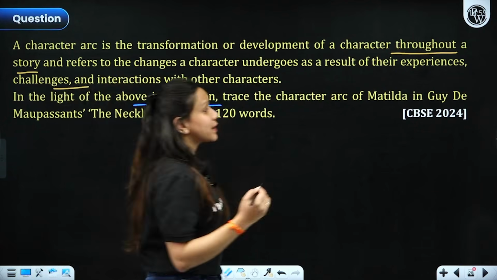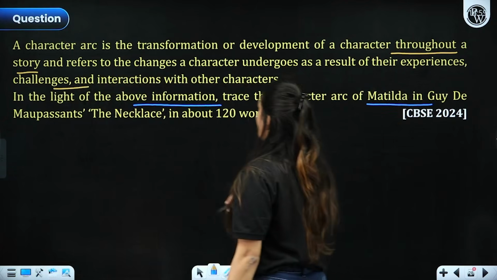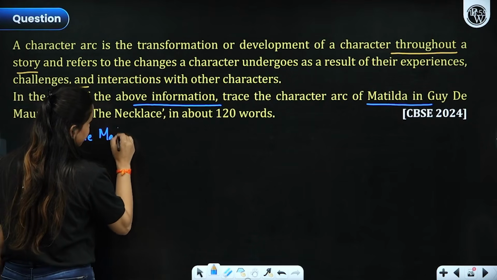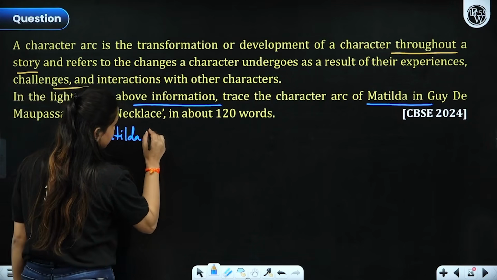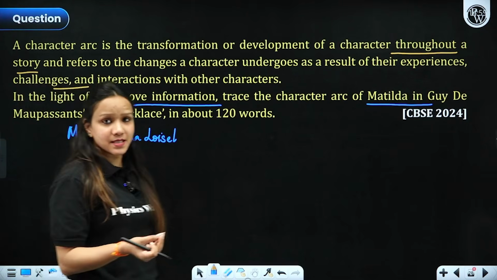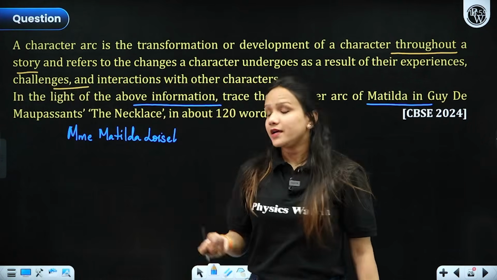trace the character arc of Madame Loisel, or you can say her full name. So basically you have to mention all character traits of her personality, right? So how she was?